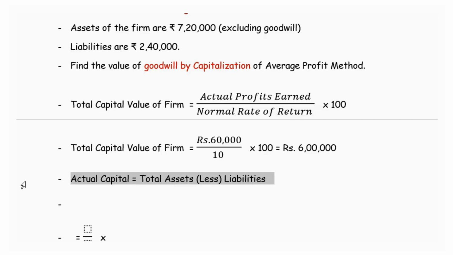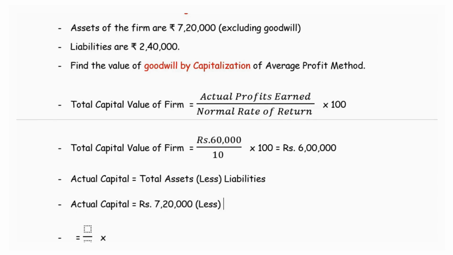We are given the details about the total assets and the liabilities. So the actual capital is the total assets, rupees 7,20,000. From this we deduct the liability of rupees 2,40,000. All the details are given in the question. So the actual capital is rupees 4,80,000.